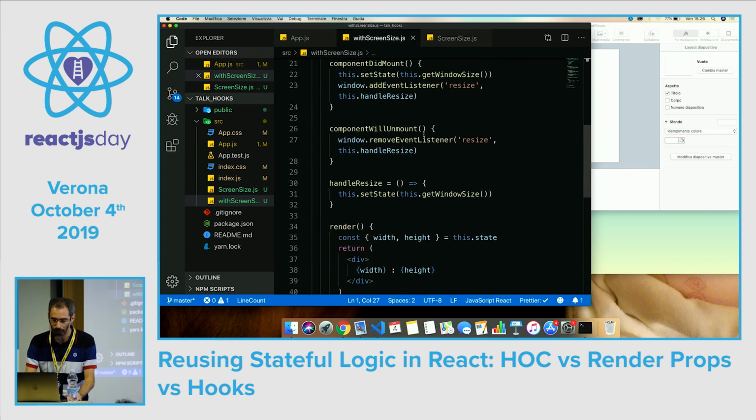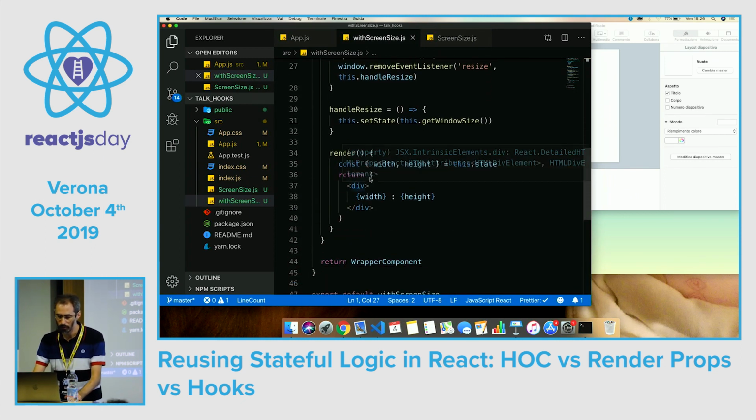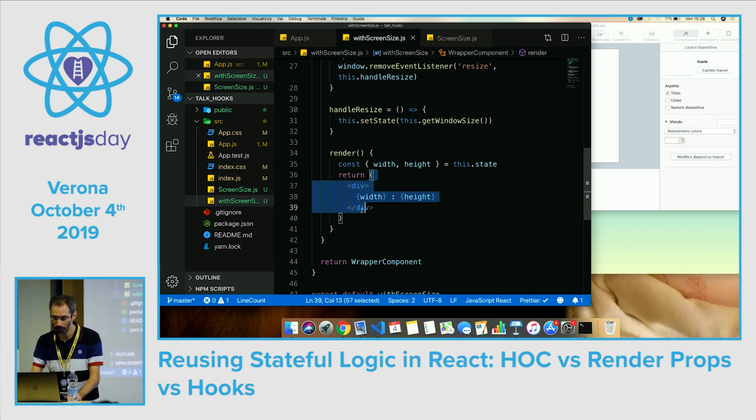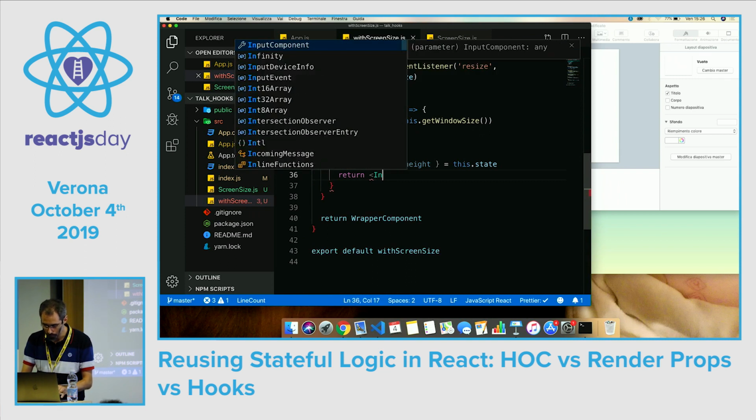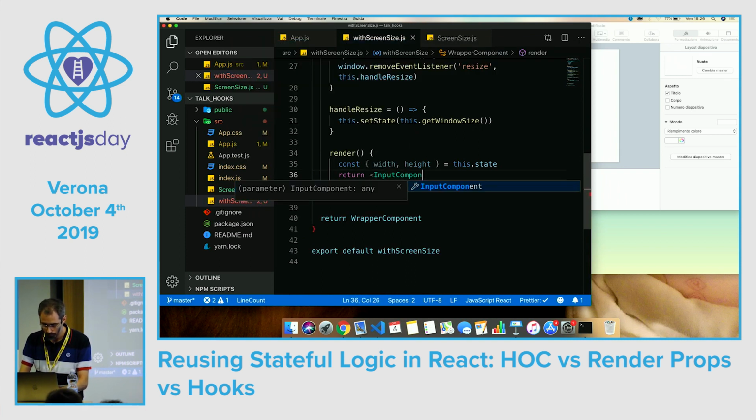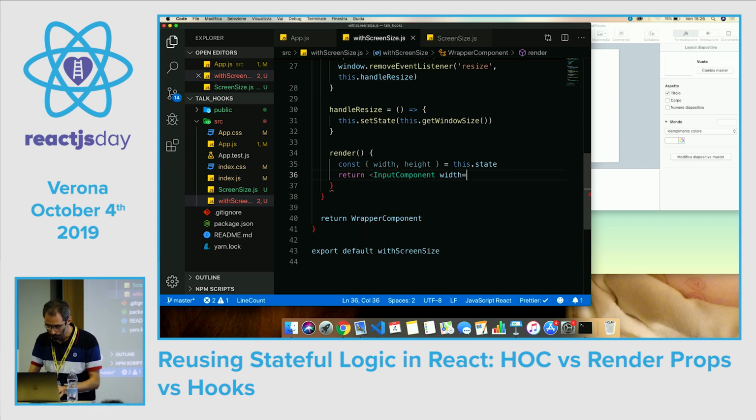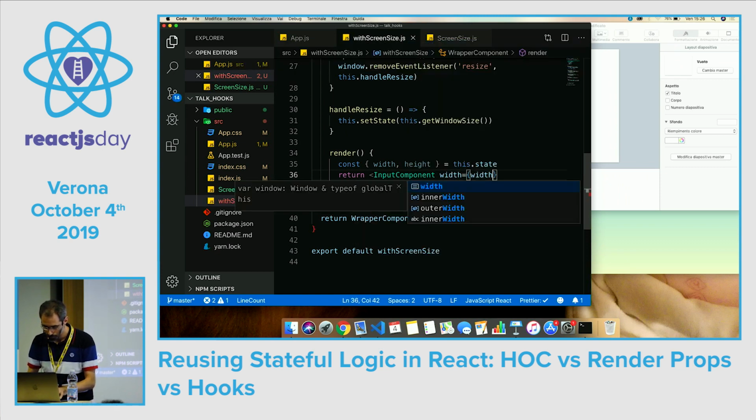Okay, and now we said that we have to render the input component, passing to it the state that we want to share. So we return the input component, and we pass to it our superpowers, which are the width and the height.